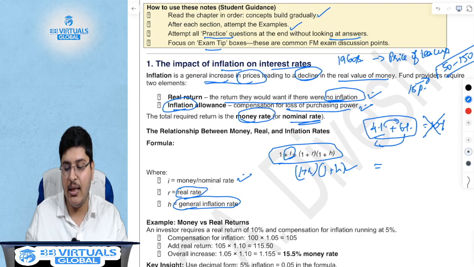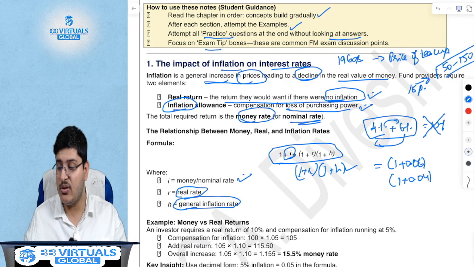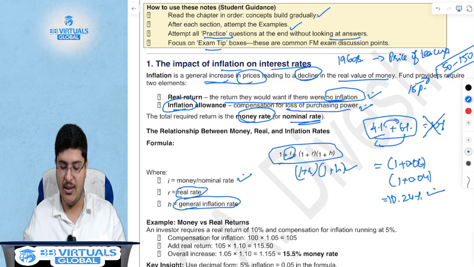So in our case, my money rate would have been nothing but 1 plus 0.06, because 0.06 was my real rate of 6%, multiplied by 1 plus 0.04, which is inflation, and hence 1.06 into 1.04. The answer is not 10%. The answer is 10.24%. This is my money rate.